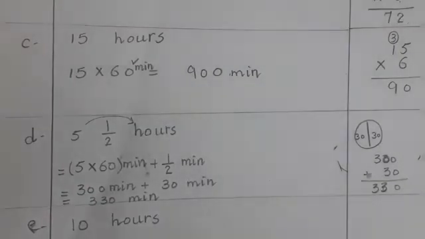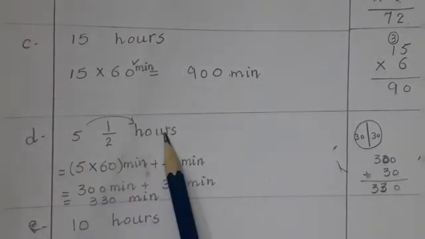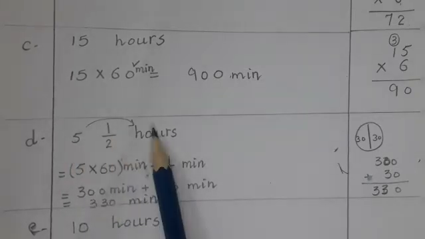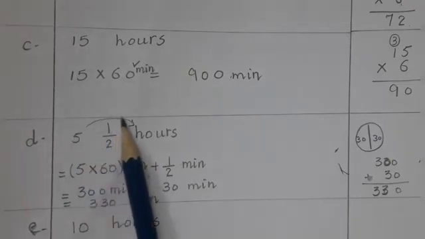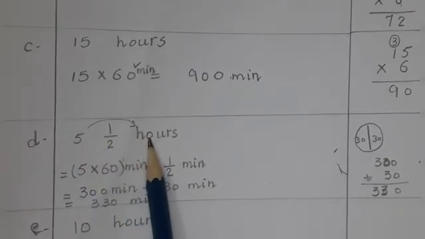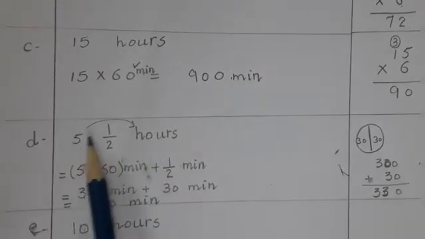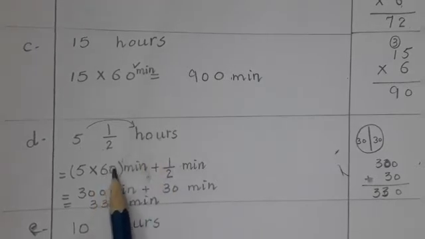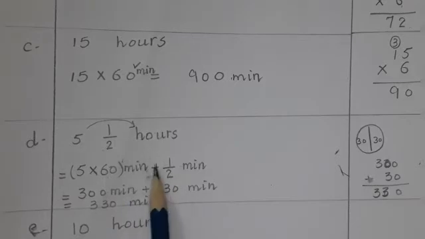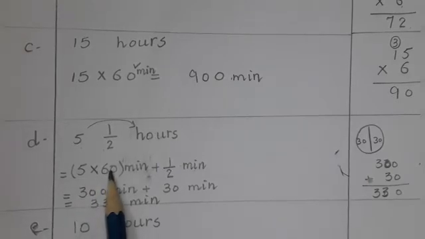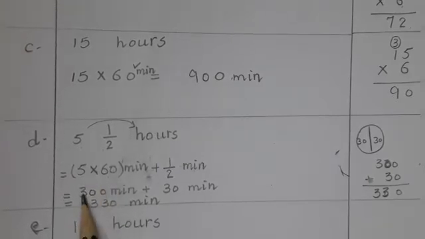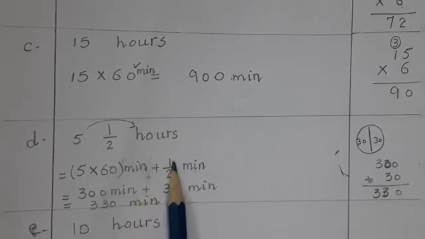Okay, so 5 1 by 2 hours. Students, this type of question, 5 hours and 1 by 2 minutes. So first of all we will arrange both of these. 5 hours, as you know that 1 hour is equal to 60 minutes. So we will multiply 5 by 60, 5 multiply this hour, 60 minutes. And then we will add 1 by 2 over here, plus 1 by 2 minutes. Now we will multiply: 5 zeros are 0, 5 6s are 30, 300 minutes plus 1 by 2 minutes.